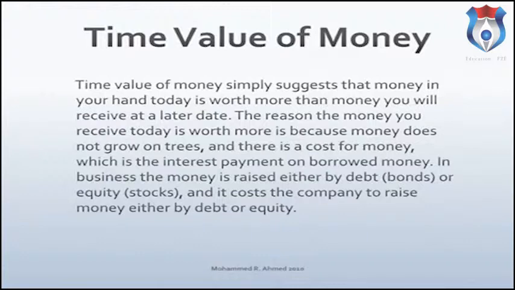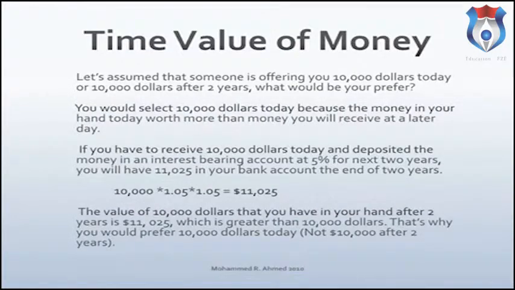Let's assume that someone is offering you $10,000 today and $10,000 after 2 years. What would be your preference? You would select $10,000 today because the money in your hand today is worth more than money you will receive at a later date.